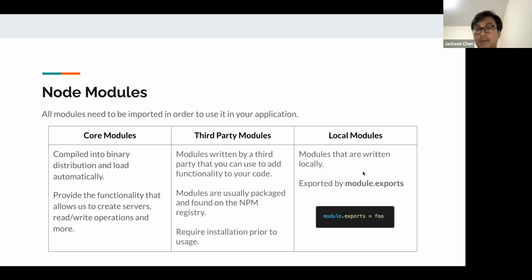Local modules are things that we create ourselves. When we're working on our React project, one thing we're doing is import X, Y, and Z from a path, right? Those are local modules. You'll see that the syntax is a little different in Node from when we were working on a React project, because in React we're using import. In Node, we're going to use something called require, because Node uses, I believe it's called, the CommonJS syntax. So we're using require instead of export default or import.